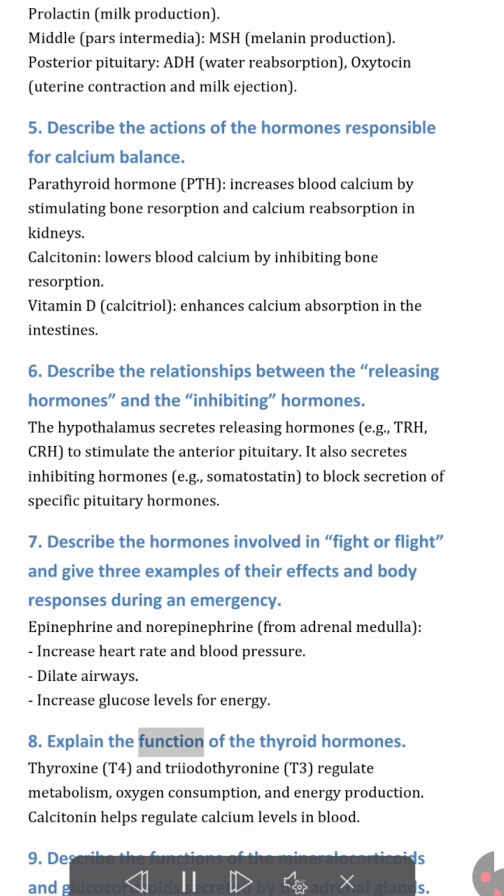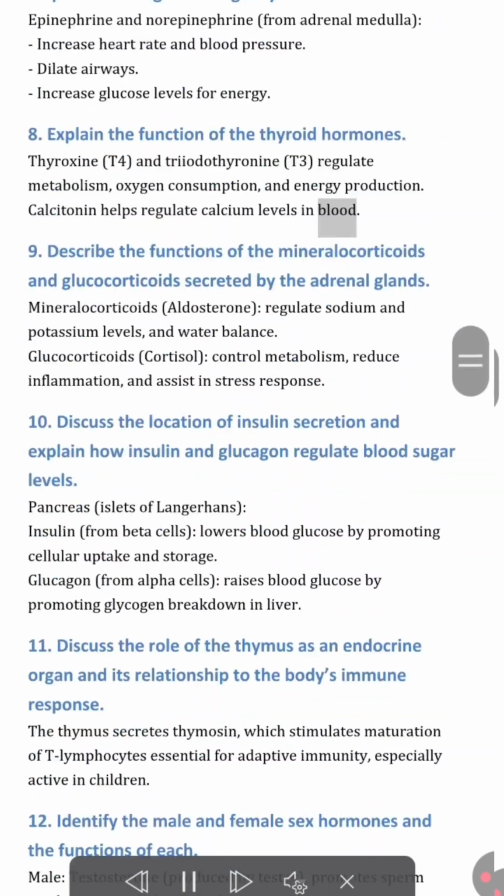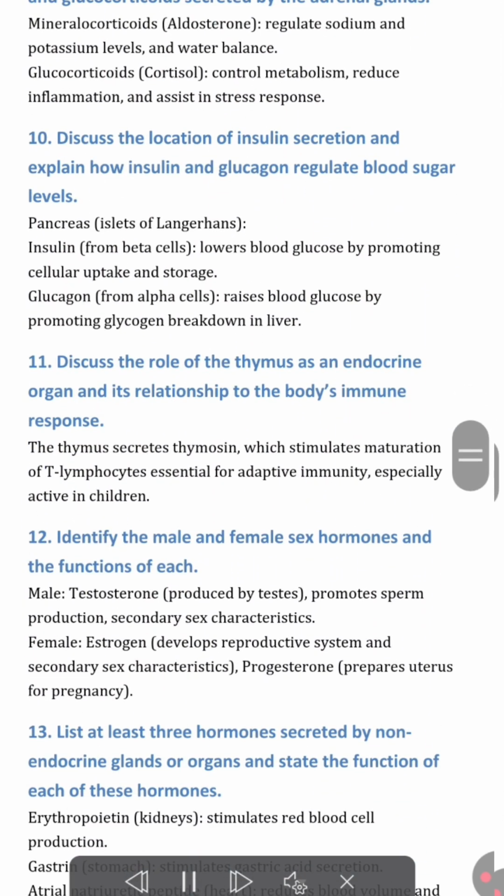8. Explain the function of the thyroid hormones. Thyroxine, T4, and triiodothyronine, T3, regulate metabolism, oxygen consumption, and energy production. Calcitonin helps regulate calcium levels in blood. 9. Describe the functions of the mineralocorticoids and glucocorticoids secreted by the adrenal glands. Mineralocorticoids, aldosterone, regulates sodium and potassium levels, and water balance. Glucocorticoids, cortisol, control metabolism, reduce inflammation, and assist in stress response.